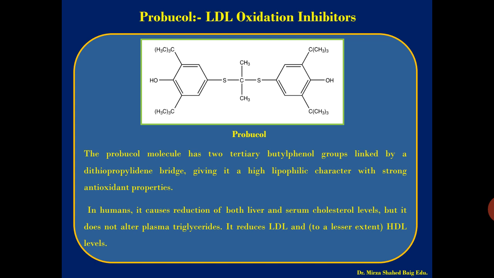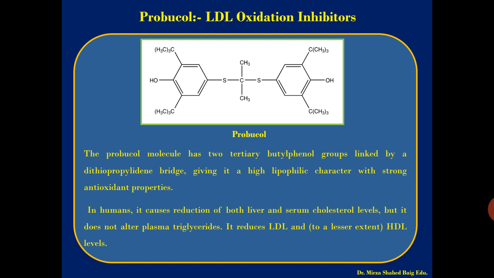Now we go for the last class, which we have classified under miscellaneous drugs, that is probucol. You can call it an LDL oxidation inhibitor. If you see the structure, probucol is a dimer. The probucol molecule has two tertiary butyl phenol groups linked by a dithiopropylidine bridge, giving it a high lipophilic character with strong antioxidant property. So probucol as such is an antioxidant.